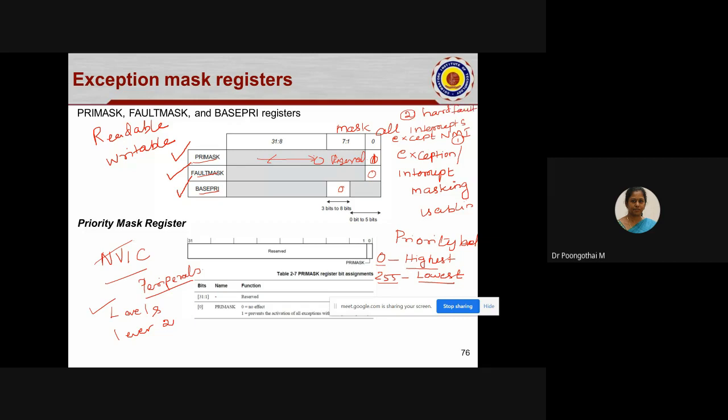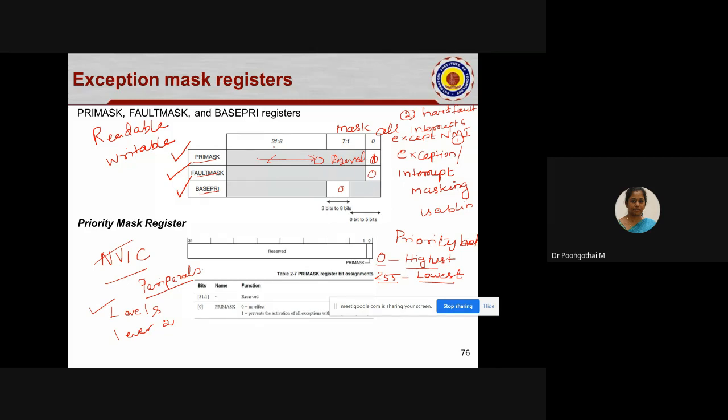What is the purpose? Based on the priority configuration, it will block the interrupt request. When this particular bit is 1, it disables all the interrupts or exception sources except non-maskable interrupt and hard fault exception with configurable priority. Bits 1 to 31 are reserved for future modification. It can be accessed only in privileged mode.